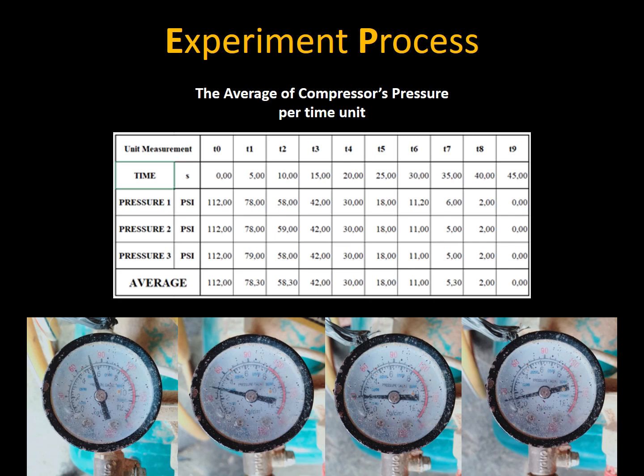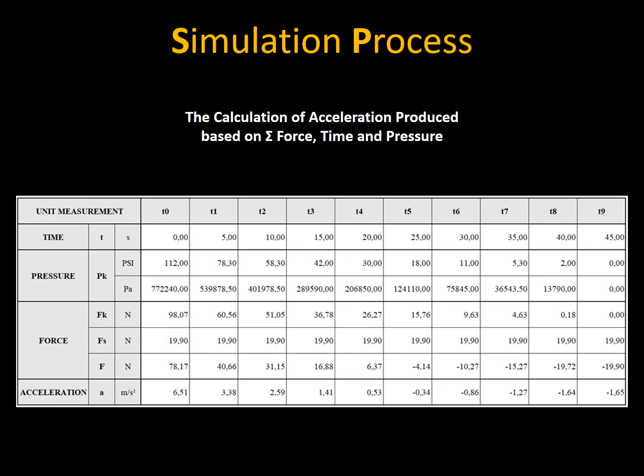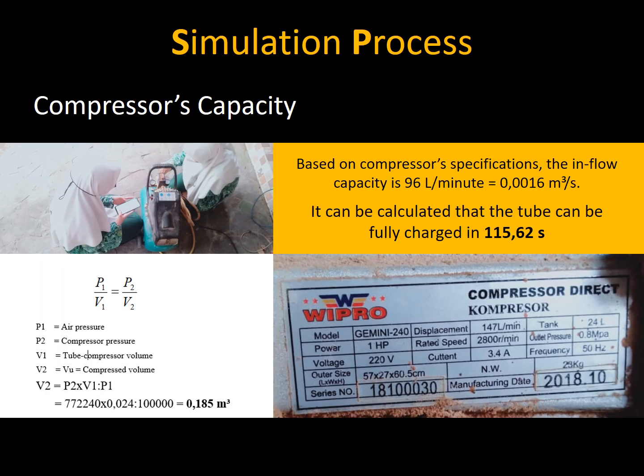Experiments to measure compressor pressure are carried out in increments of 5 seconds until the air in the tube runs out or the pressure shows the number 0. This experiment is repeated 3 times and the results are averaged to be accurate. The average result will then be used in the calculation step. Using the formulas, we can calculate the acceleration produced based on the sigma force, time, and pressure. And the compressor's capacity can be calculated based on its standardized specification.